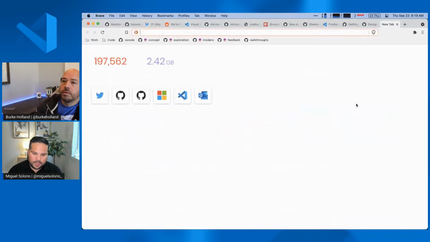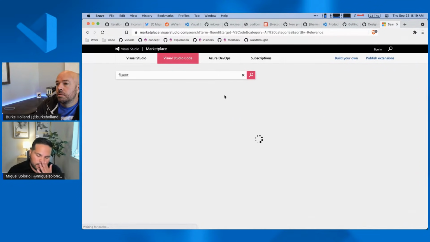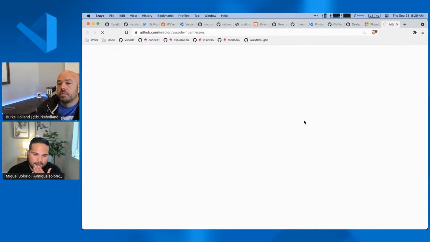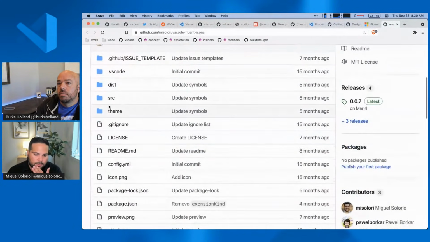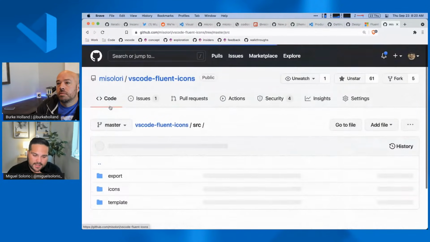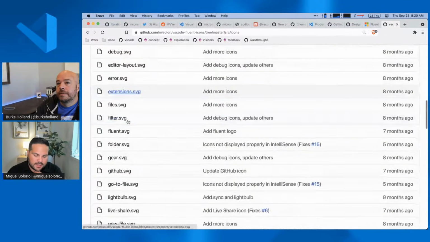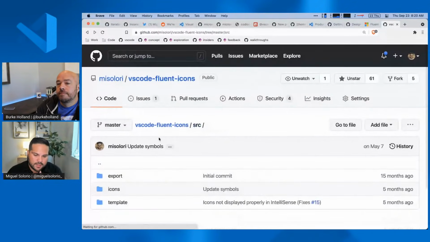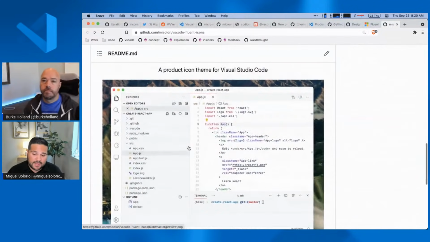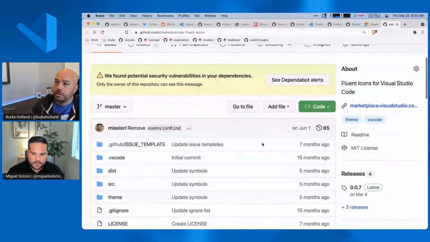So another thing that people can do is if you go into the marketplace, if you look up the Fluent one that I created, you can actually go in and fork it. If you go into the repository, I link to the repo that I use. You can go in and just change the icons and use that as a base. If you go into icons, here's all the icons that I've gone in and updated. So it's a very easy way to do it. And there's steps in the README on how to build it. So if you're intimidated, you can use this as a base. I've published this, and there's a couple of people that have forked it. So that's one option there.